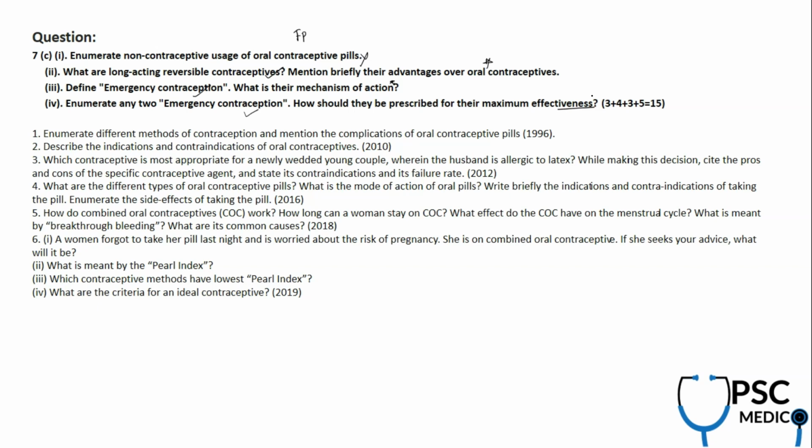Emergency contraception and oral contraceptives were discussed in detail in our video course. This OC pills and emergency contraception is a very important topic because similar questions were asked in 1996 to 2010, 2012, 2016, 2018, and very recently in 2019 they asked about the Pearl index. Contraceptives have different Pearl indices, and what is the criteria of it. It's a more generic way of asking a question, but overall OC pills have been the examiner's favorite for long.